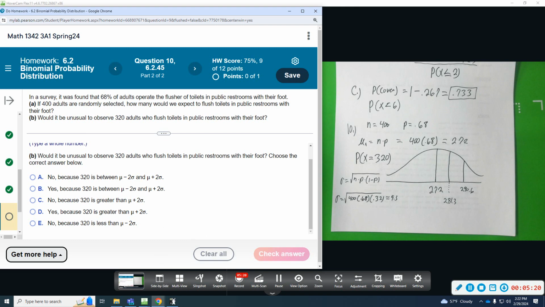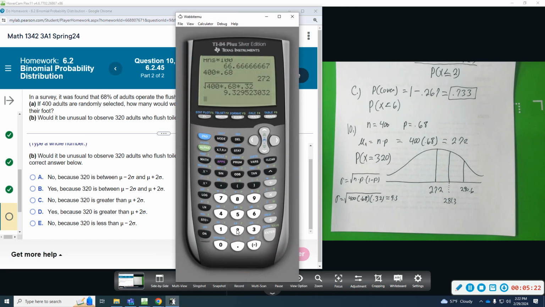You can just do that math real quick. Let's just double check. I'm going to enter 272, and then plus 9.3. 281, and then do it again, 290.6.